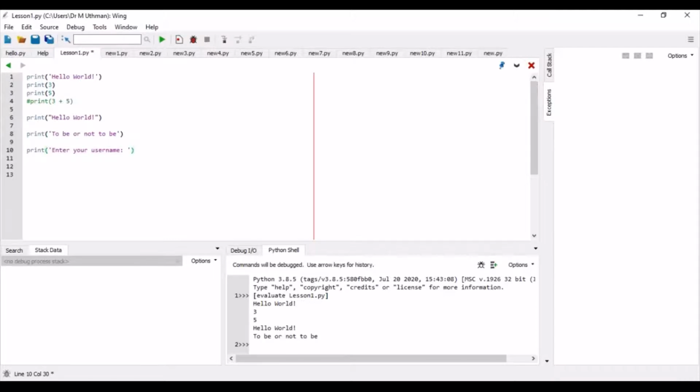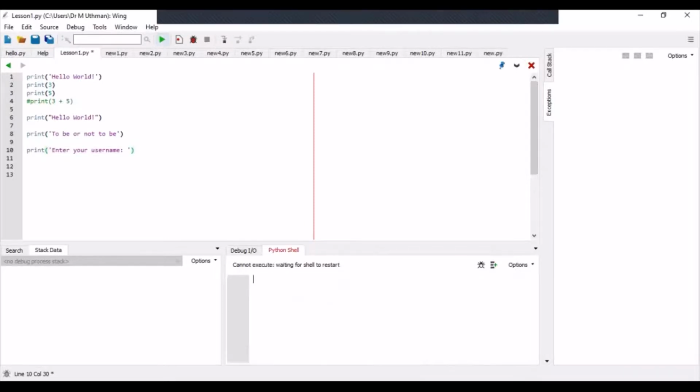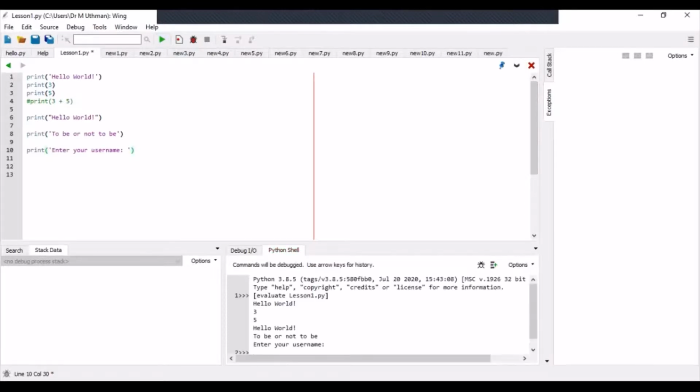If you execute this, you see: enter your username colon. If you notice, I left a space here so that when a username is entered, in the next class, I think we will be doing that, where you ask the user for an input, it looks nicer. If you don't leave the space, whatever they enter is going to be very close here.